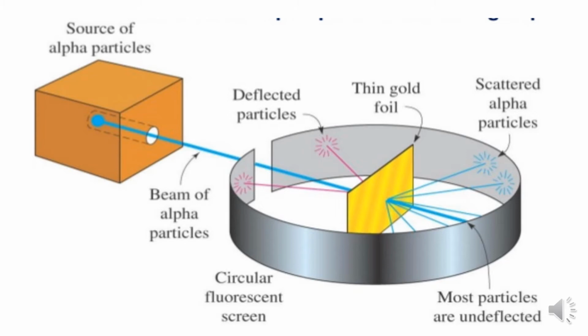And here, a few alpha particles were scattered at small angles, and you can see them deflected backside. The pink color rays are the major deflections that he could observe. So from this experiment, what was his observation?